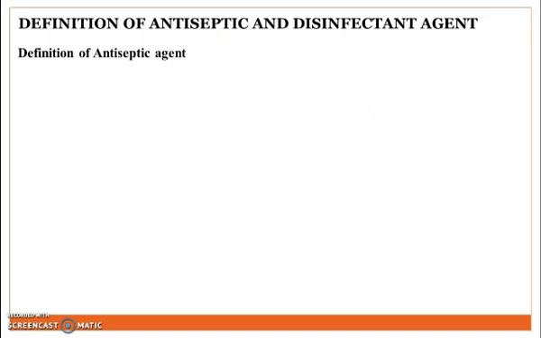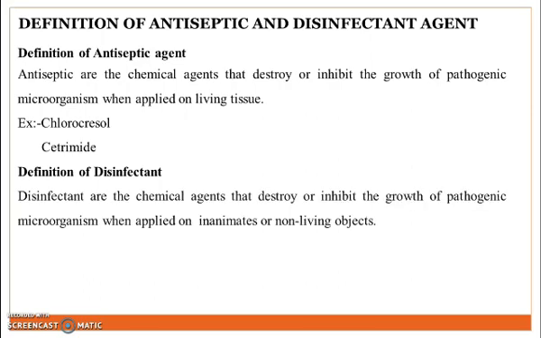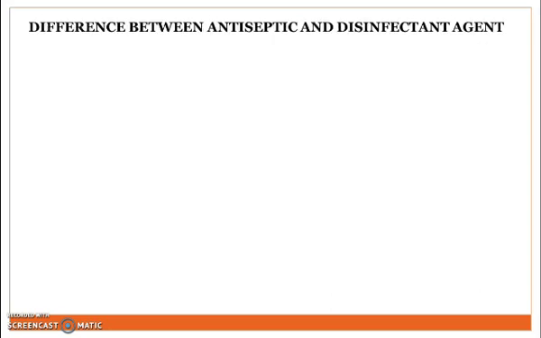First point is the definition of antiseptic and disinfectant agents. First is the definition of antiseptic agent. Antiseptics are chemical agents that destroy or inhibit the growth of pathogenic microorganisms when applied on living tissue. Examples are chlorothiazole and cetrimide. Next is the definition of disinfectant. Disinfectants are chemical agents that destroy or inhibit the growth of pathogenic microorganisms when applied on inanimate or non-living objects. Examples are phenol and cresol.